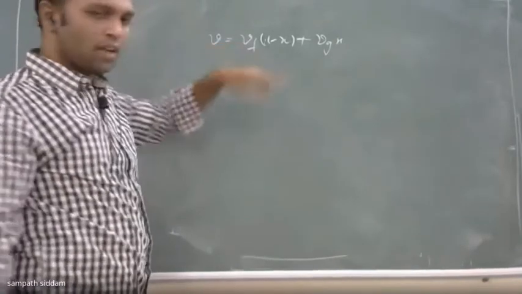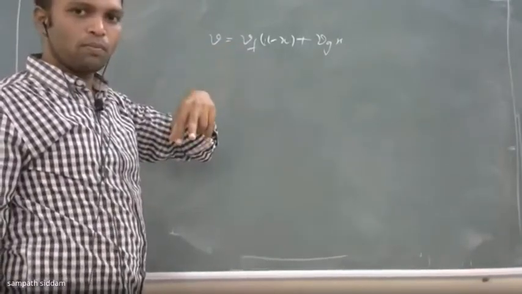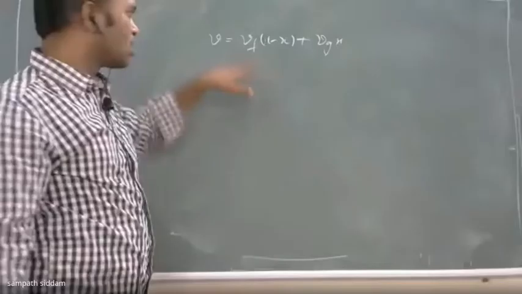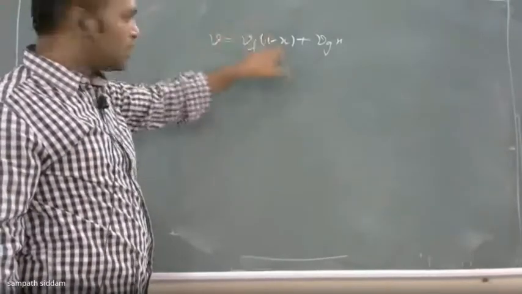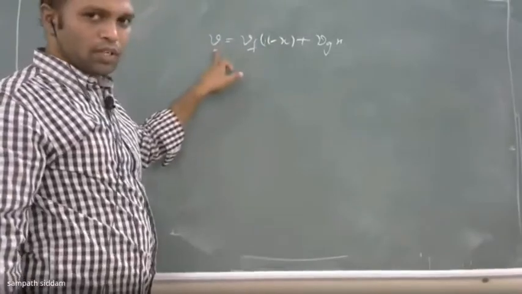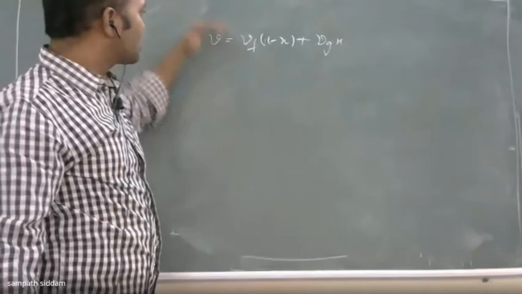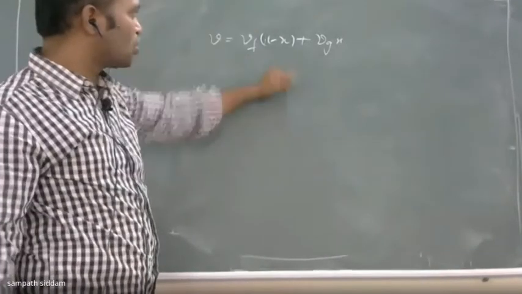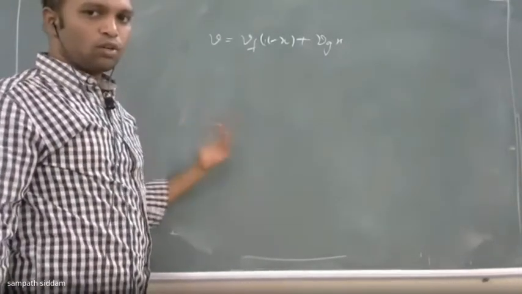Is the dryness fraction given in this problem? No, it is not given. In the previous problem it was given, then we substituted and got the value. Also, V was given. But here in this case, V is not given, x is not given, nothing is given. So how do you do it?